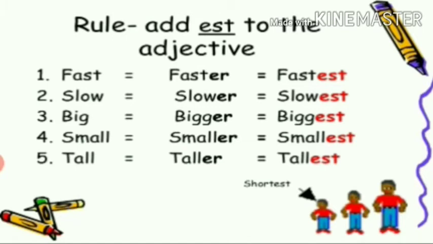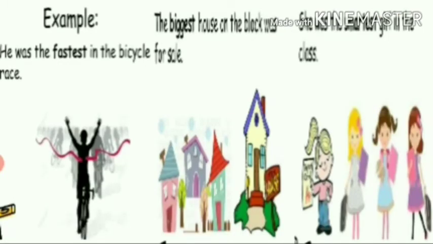Okay, now examples for superlative degree. He was the fastest in the bicycle race. So he is compared with the rest. In the bicycle race, how many people were there? He was the fastest.